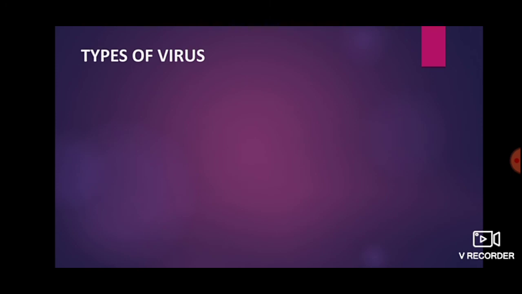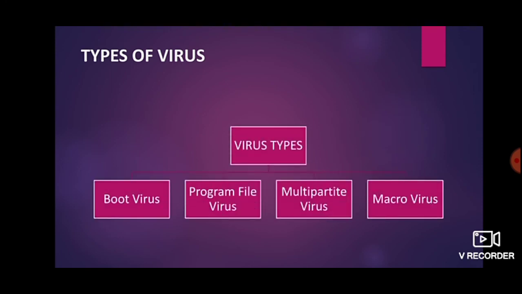Now, these are the types of malware which we have seen: worm, spyware, virus and Trojan horse. Now the actual virus, what are they? Types of virus. The very first is boot virus, then program file virus, multipartite virus and macro virus. So these four are the actual types of virus.